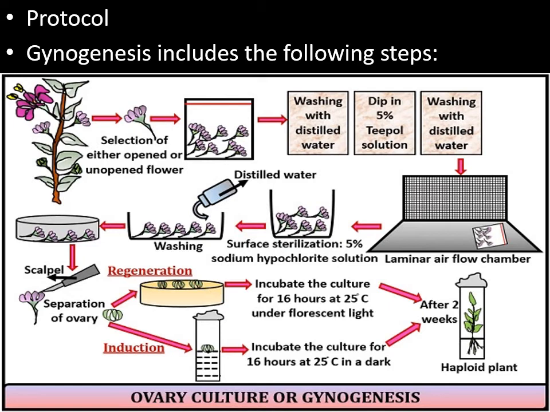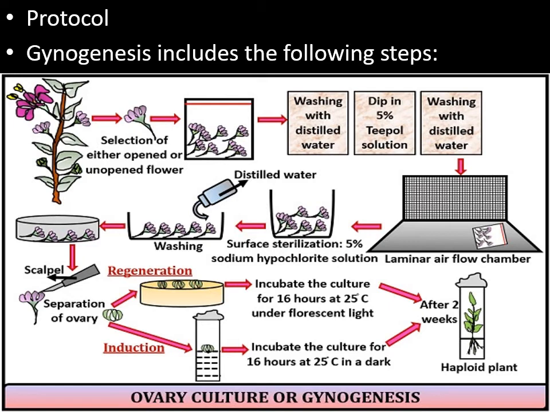Then subject the flowers to surface sterilization: washing with distilled water, dipping in 5% Tepol solution, washing with distilled water, then the explant will be transferred to the laminar airflow cabinet. There the actual inoculation process will happen onto the suitable nutrient medium after surface sterilization.